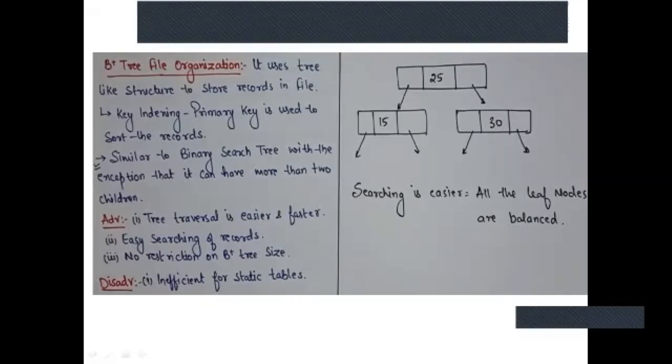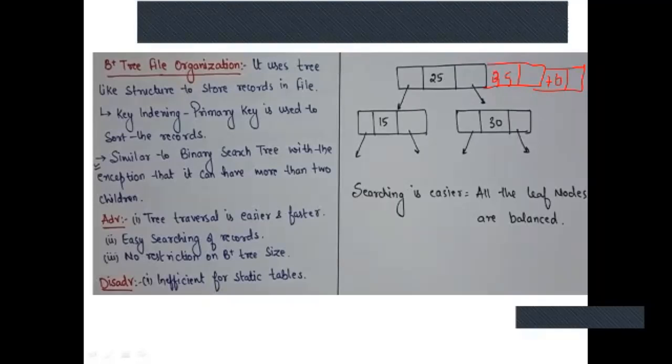So here you have only 1 key and 2 pointers. And if I give one more example, one more key, you'll get one more key. The example will be like this.